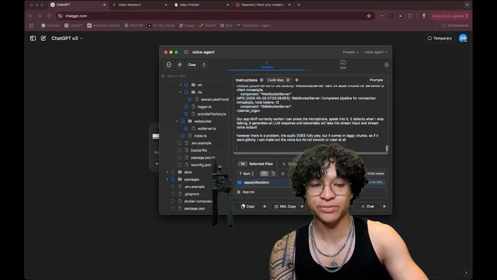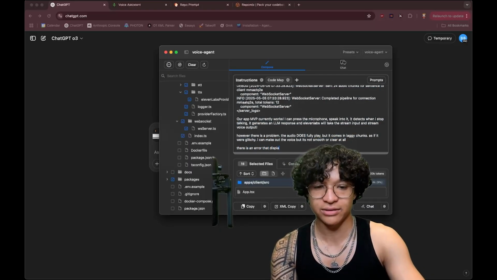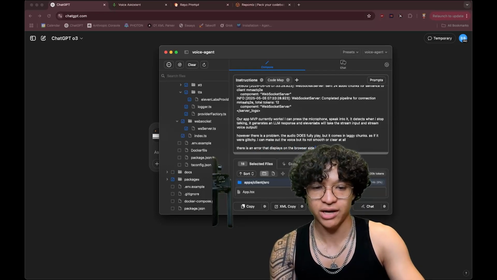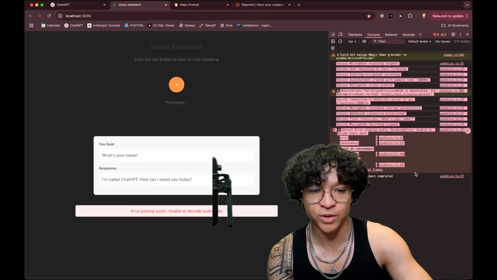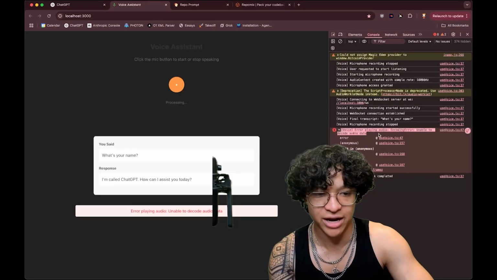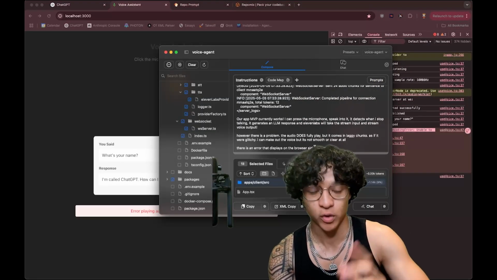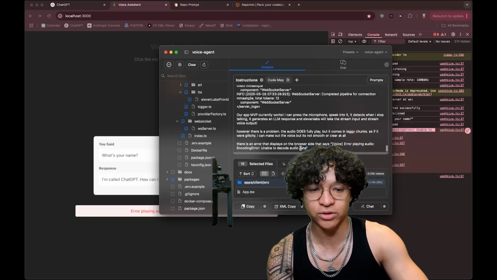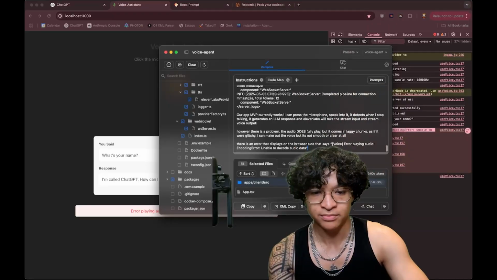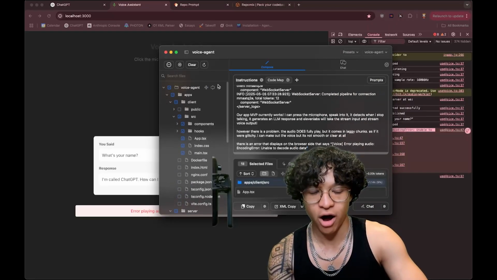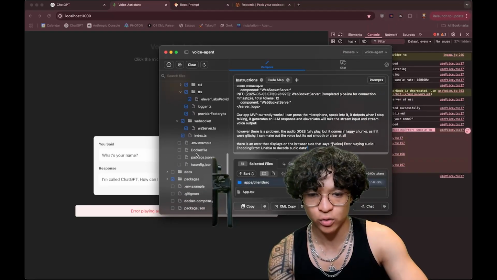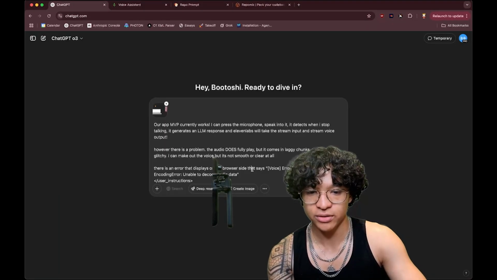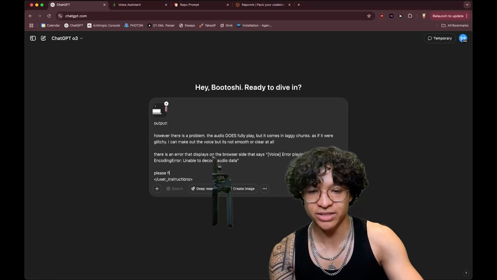I'm also going to explain there is an error that displays on the console, on the browser side. I'm going to grab this specific error. Even though we did give it the logs, I just want to make sure it focuses on it. So I'm going to paste in the voice error playing audio, encoding, unable to decode audio data. And I am going to copy this entire repo prompt code base right here and give it to O3. Let's add the text, please fix.